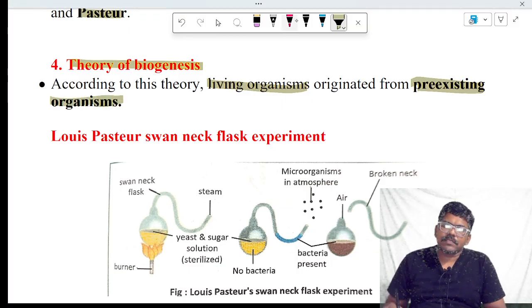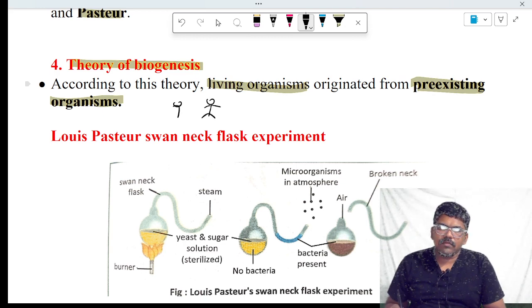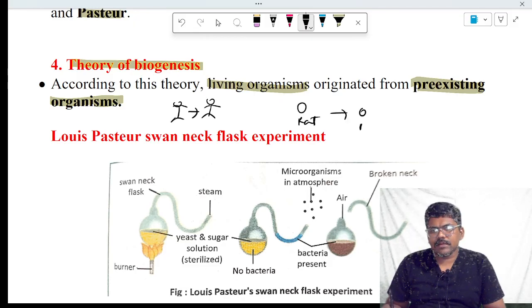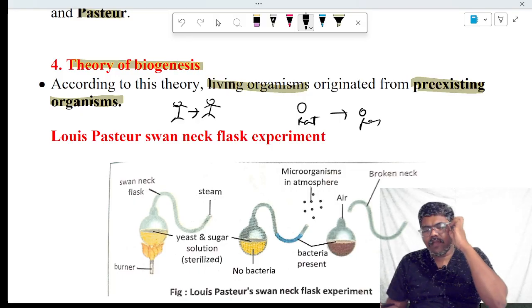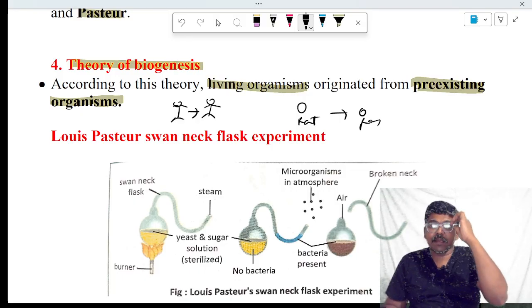Living organisms, for example humans. Humans are formed from humans. Then rats are formed from rats, like that. Living organisms are always formed from pre-existing living organisms.